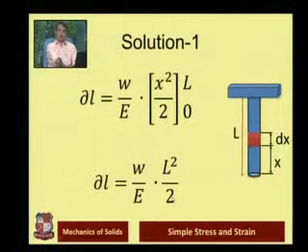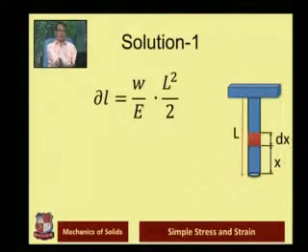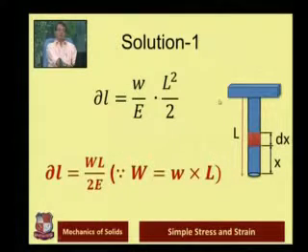Or further, we can use this equation in this form also. This is the equation which we derived. So delta L can be written in another form also: delta L is equal to capital W into L upon 2E, because capital W is nothing but the total weight of the bar, which is normally known to us. So this is our answer for the first example.